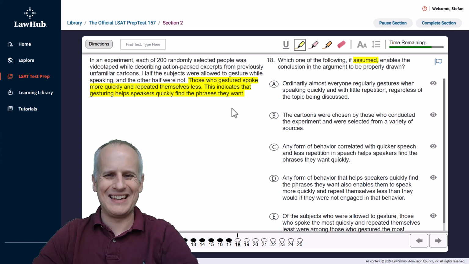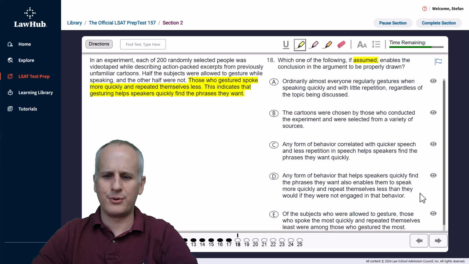So, we need to link this idea that finding the phrases they want is tied to the gesturing and speaking more quickly and repeating themselves less. So that's the set of variables that we want to have in mind as we go try to find our assumption in the answer choices.